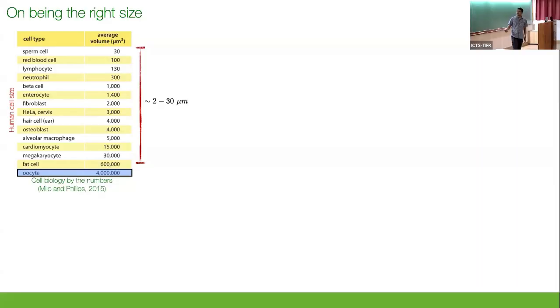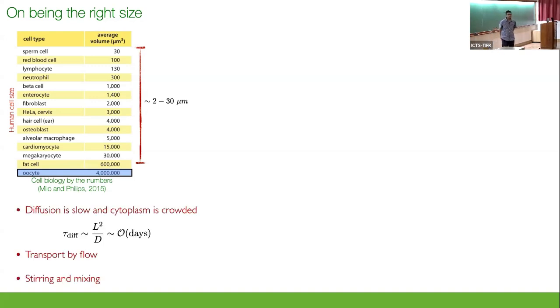So humans have roughly 10 trillion cells and 200 different cell types. Yet there is very little variation in the cell sizes, with the majority of the cells being roughly in the range of 2 to 30 microns. Now, what is quite interesting is that this size variation is also true in a mouse and in an elephant. So you may suggest that there is some sort of evolutionary pressure on being the right size.